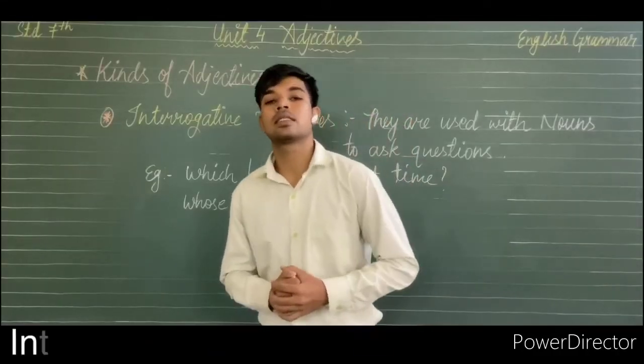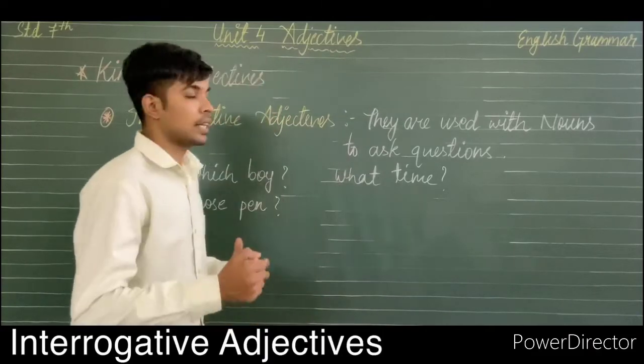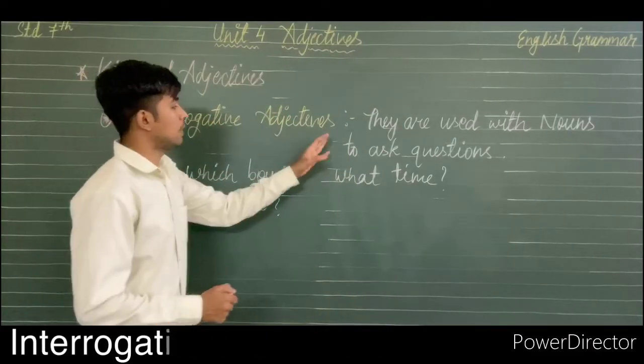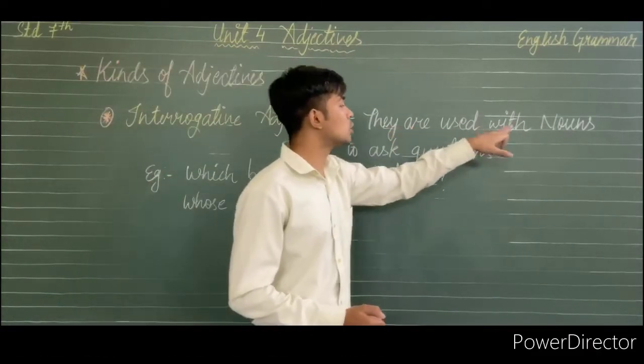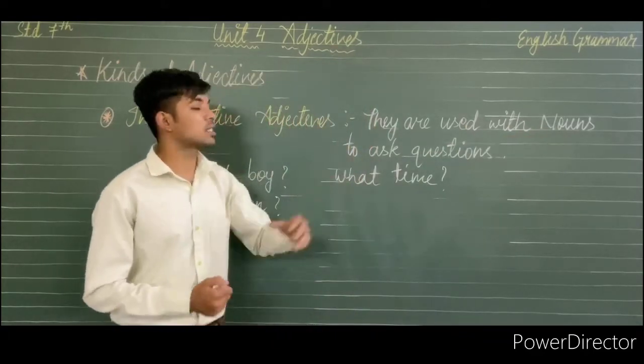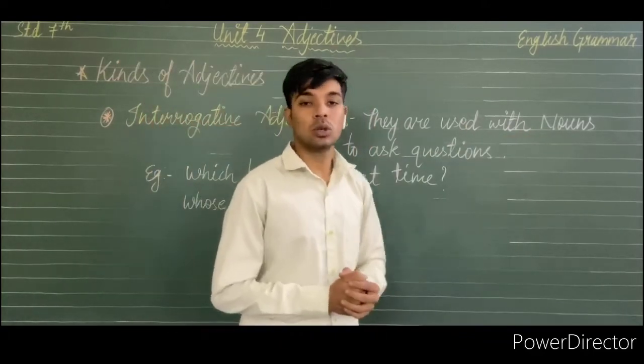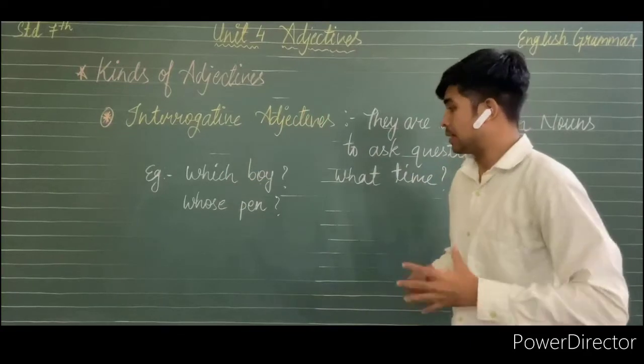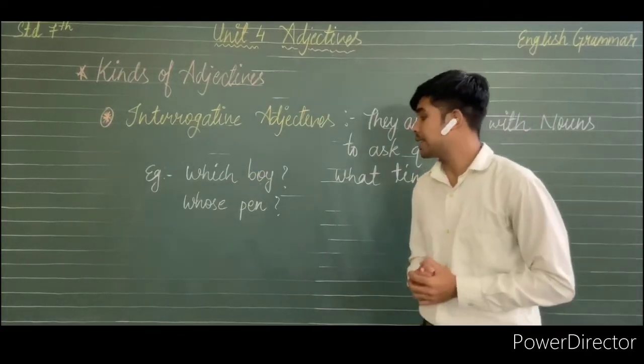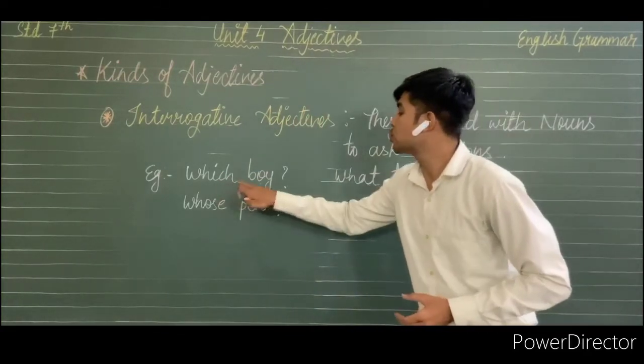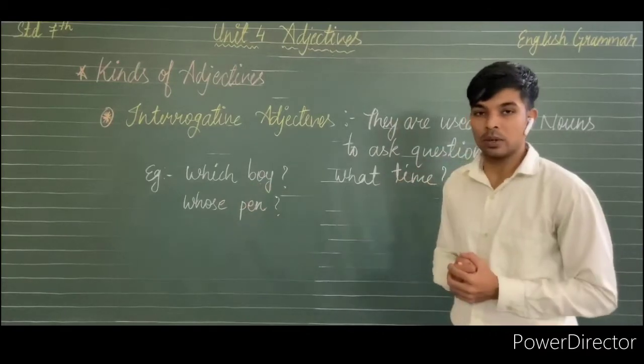Now we will discuss interrogative adjectives. Interrogative adjectives are used with nouns to ask questions. So, for example, we can say which boy we are talking about.